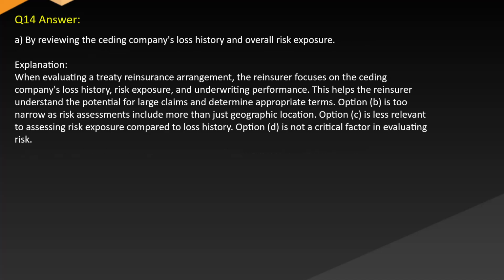Answer A. By reviewing the ceding company's loss history and overall risk exposure. Explanation: when evaluating a treaty reinsurance arrangement, the reinsurer focuses on the ceding company's loss history, risk exposure, and underwriting performance. This helps the reinsurer understand the potential for large claims and determine appropriate terms. Option B is too narrow, as risk assessments include more than just geographic location. Option C is less relevant to assessing risk exposure compared to loss history. Option D is not a critical factor in evaluating risk.